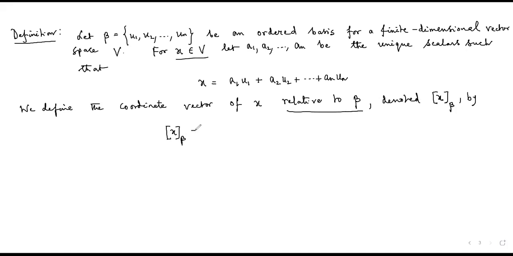What we will do, we will consider each coefficient a1, a2, an here, and we'll write them column wise, not row wise. This is the definition. This is the way by which it has been defined. So this is the coordinate vector of x relative to beta. So for example, okay, I will come to that point later on.